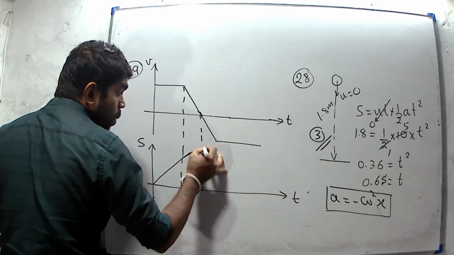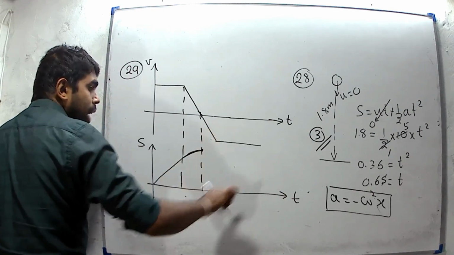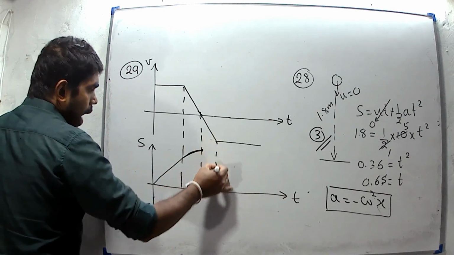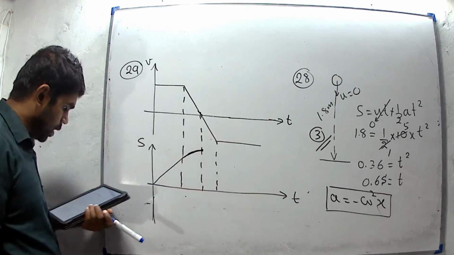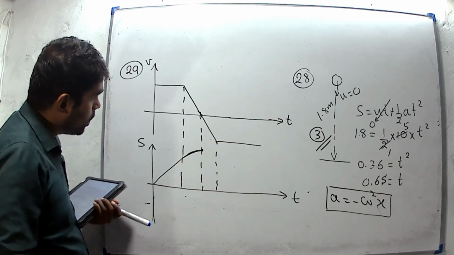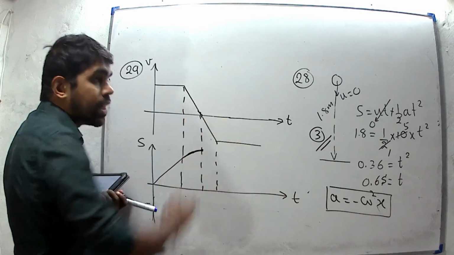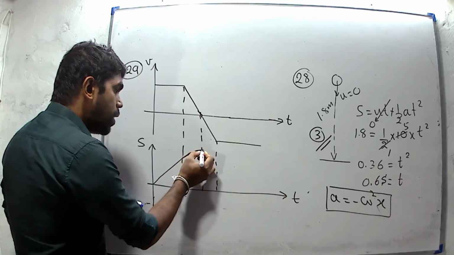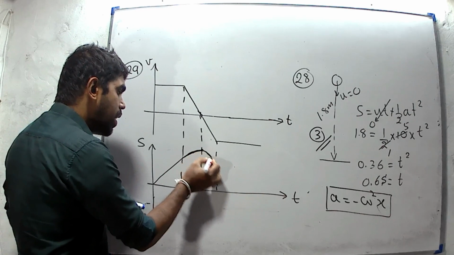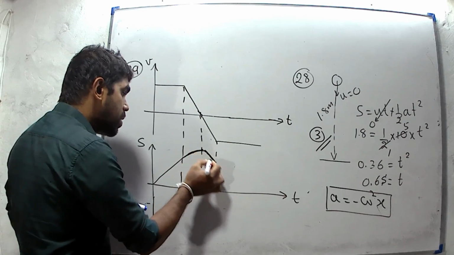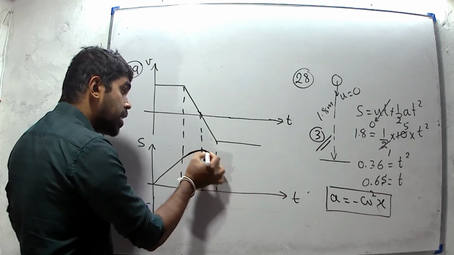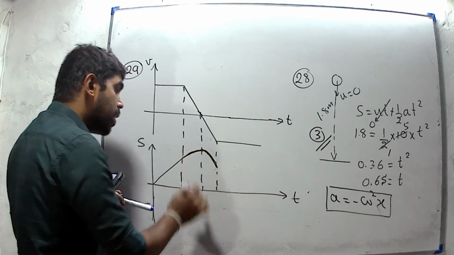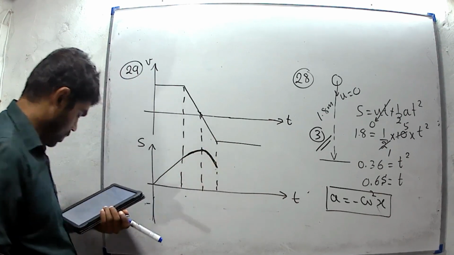It means at this point, graph should be parallel to the t-axis. And this part, third part of the motion, velocity is in opposite direction and increasing. Displacement in opposite direction and increasing. It means velocity increases, so gradient should be increased for this part.